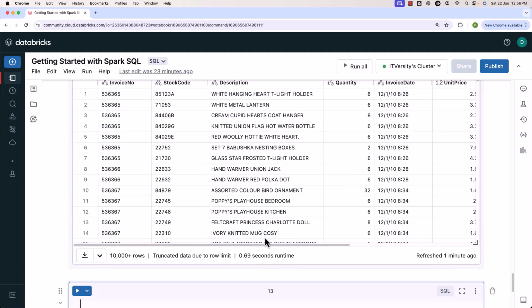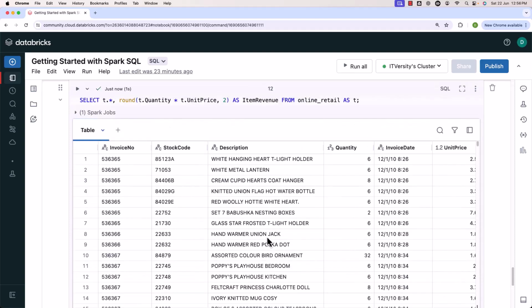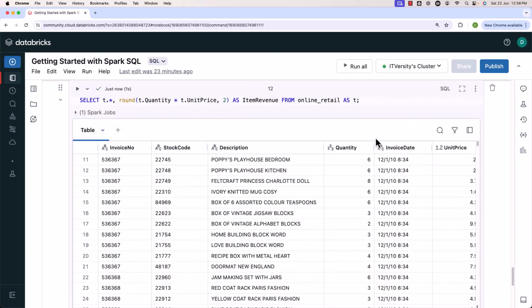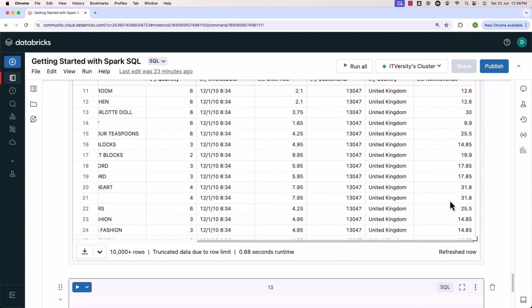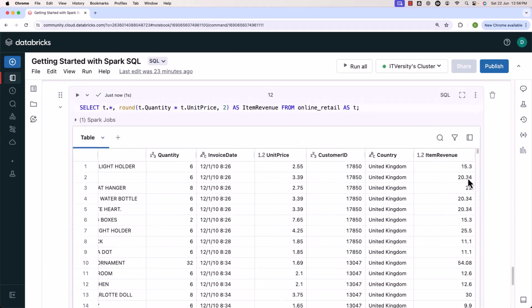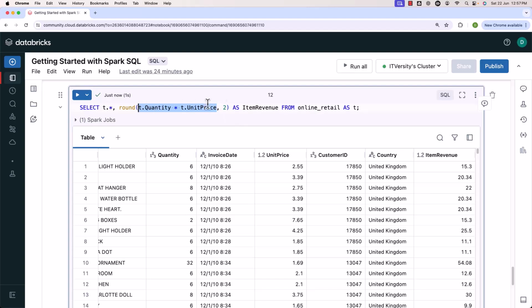Now let's run this. This time you should be able to see item revenue with 2 decimals. Let me scroll towards right. You can see the outcome. At max, it has 2 decimals, not more than that. This is how you should be able to perform row level transformations using Spark SQL. In this case, we have used a formula to multiply quantity and unit price to compute item revenue. On top of it, we ended up using the round function to round the result to 2 decimals. This is how you should be able to start learning Spark SQL using Databricks Community Edition. As we are able to compute item level revenue, now it is time for us to explore invoice level revenue.